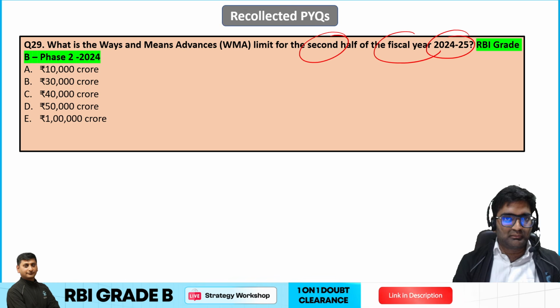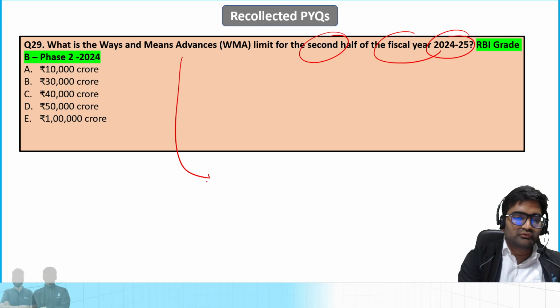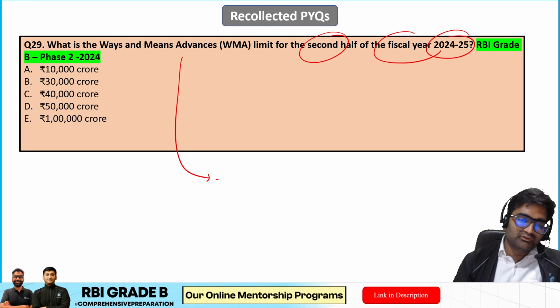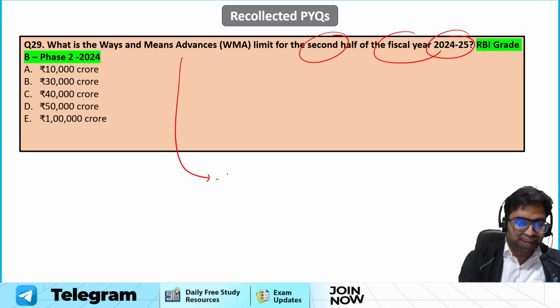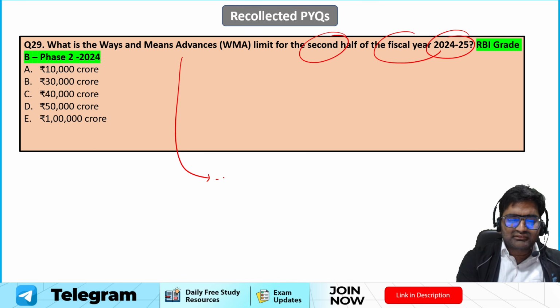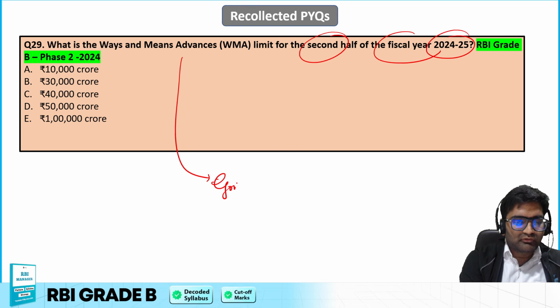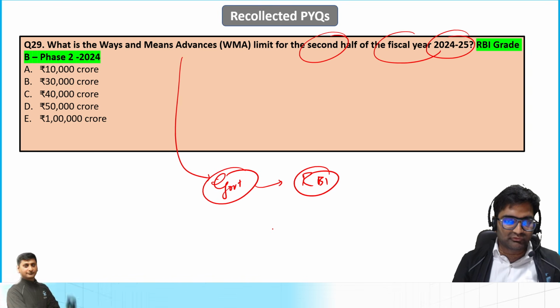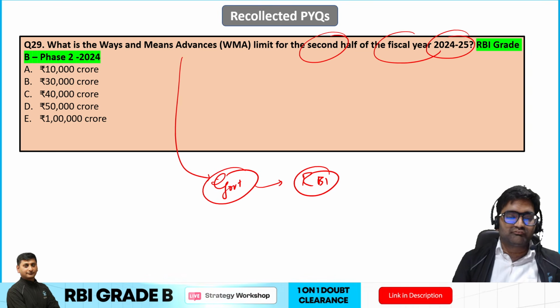Of course you might not be able to know the limit for this, but at least I just wanted to show you that these kinds of questions are asked from here. Ways and means advances, if we talk about that, then ways and means advances is something by which if governments want to take a loan from RBI, they can go for taking that loan from the RBI through the ways and means advances. There are different kinds of them.